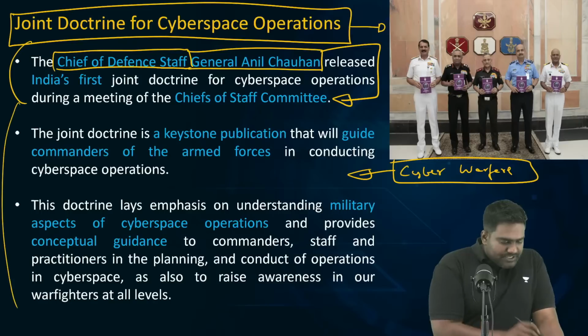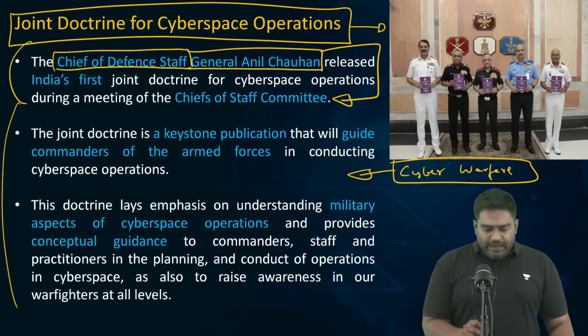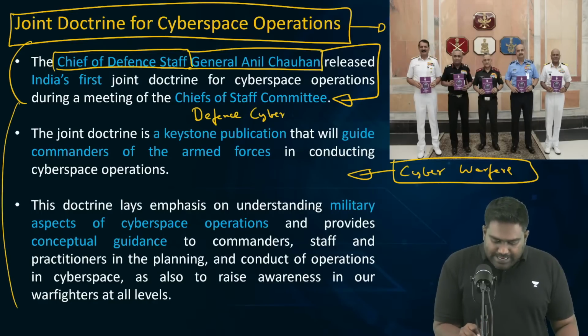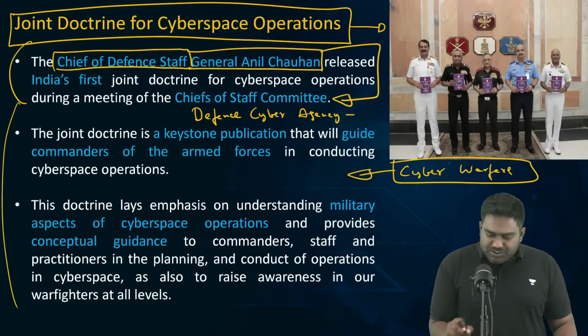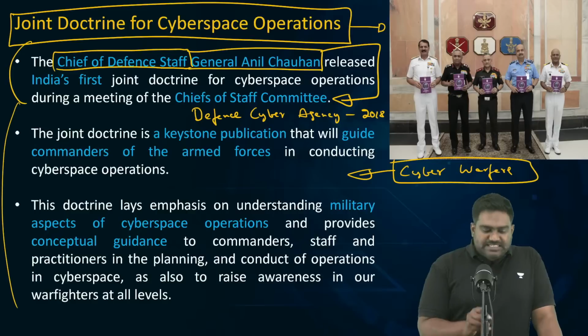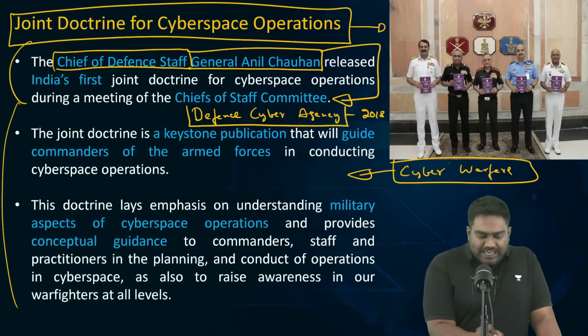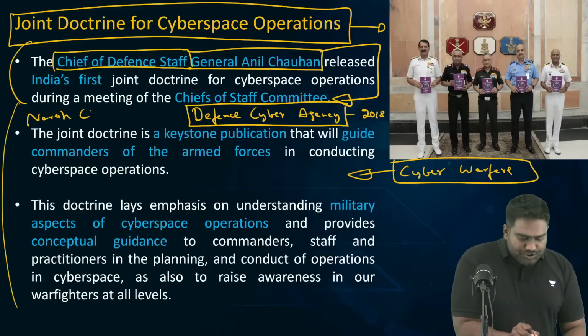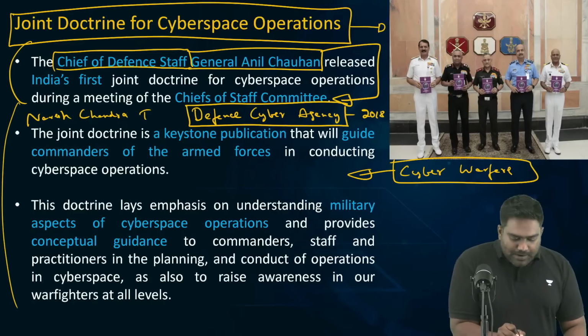So India is also catching up. India has set up the Defense Cyber Agency, which was approved in 2018 by the Modi government. The establishment of a dedicated military agency was recommended by the Naresh Chandra Task Force that was set up by the Prime Minister Manmohan Singh government, the UPA government.